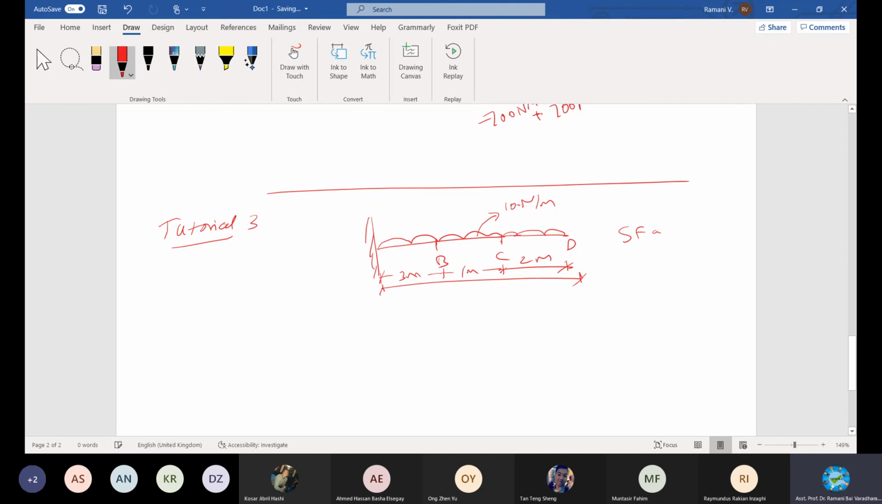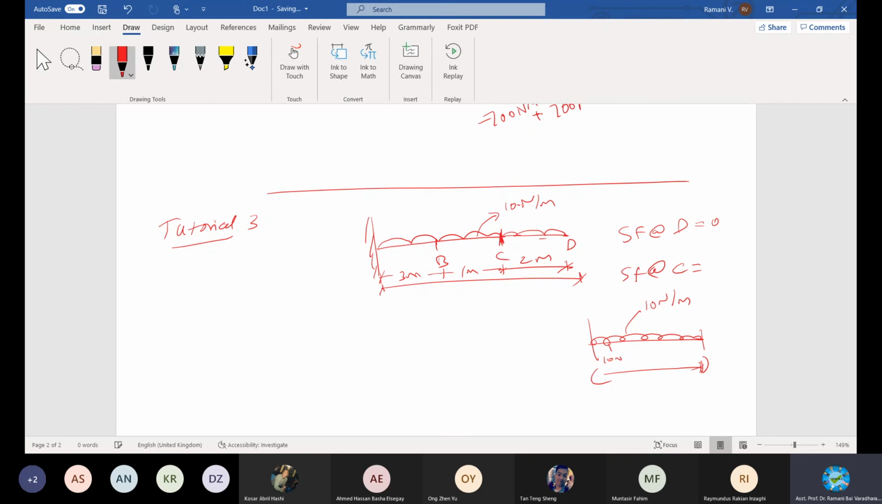Shear force at D, all of you know, right? Exactly at D, there is nothing because there is no loading, it just started. Moving on to C, what will the shear force at C be? Between D and C is the UDL, 10 Newton per meter. Every meter is 10 Newton.